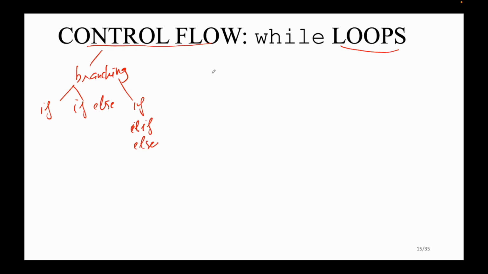Today we're gonna learn the second control flow, which is called loop. We have two kinds of loop: the first one is while loop, and the second one is for loop. Today we're gonna cover the while loop.